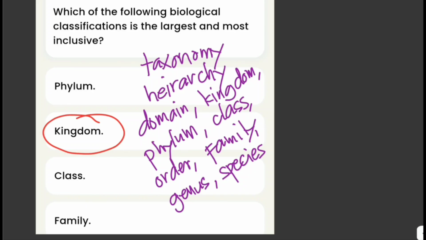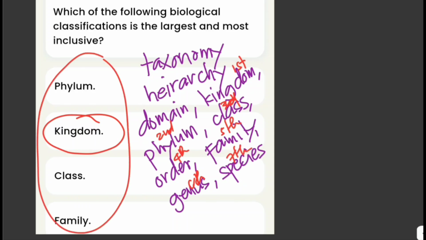So the first one, or the largest one, is the kingdom, and then the next one is phylum, the third one is class, then the fourth one is order, then family, genus, and species. All right, I just ranked this according to the choices here. But actually, we also have domain, which is the highest level of classification.